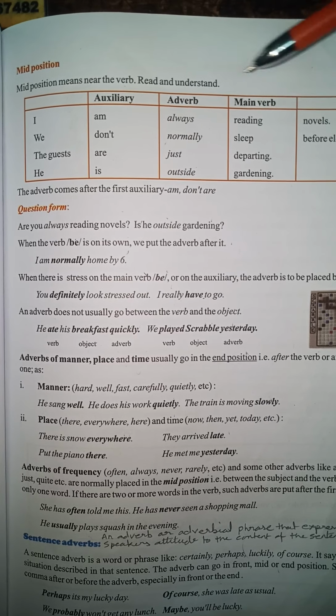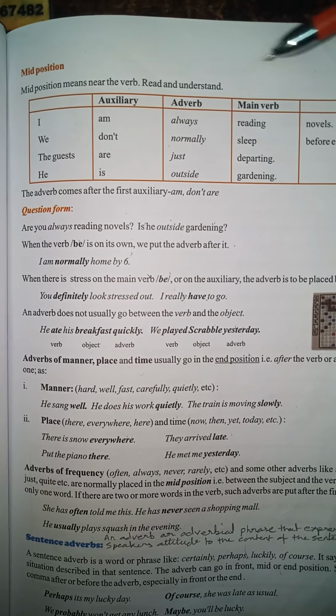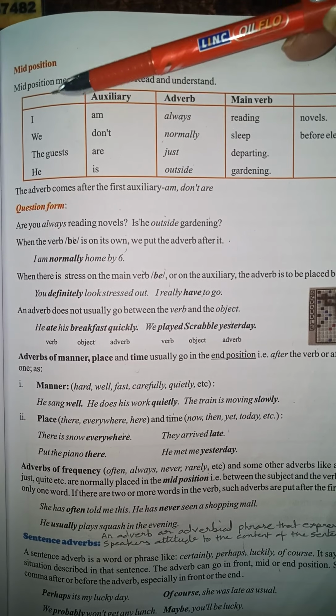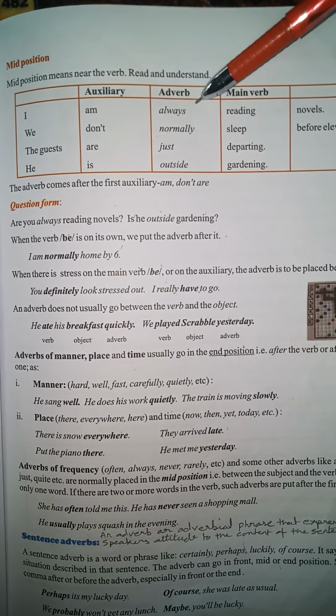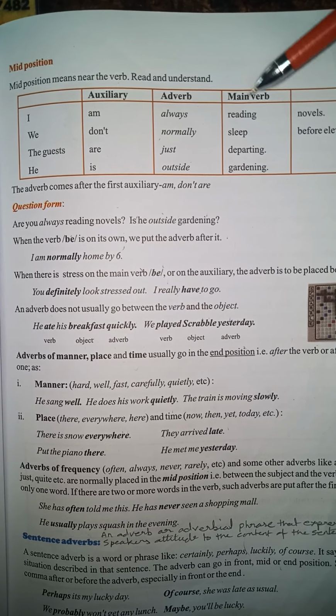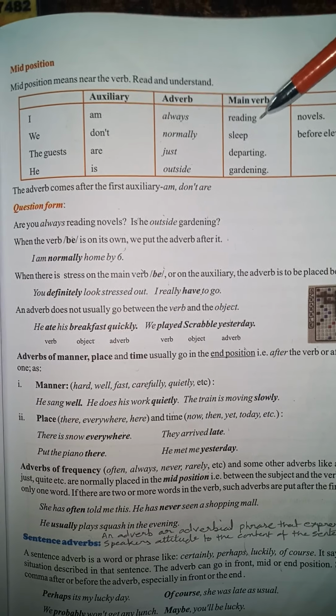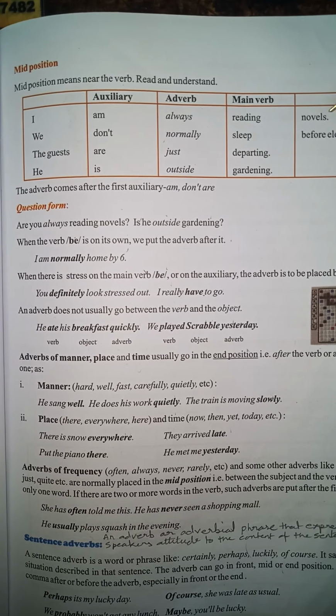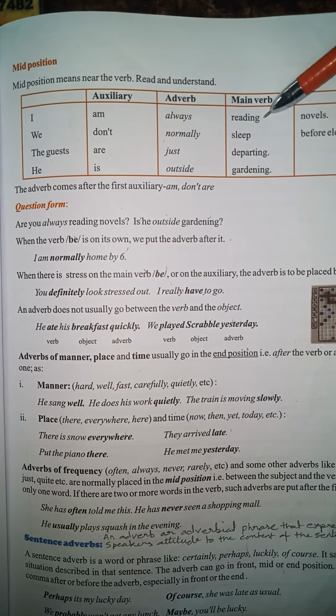We have to read this to understand this. I am always reading novels. Here, am is our auxiliary verb, I is our subject, always is our adverb that is adding meaning to reading. So what am I doing always? I'm always reading novels.